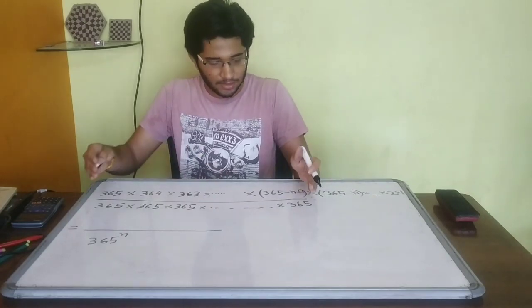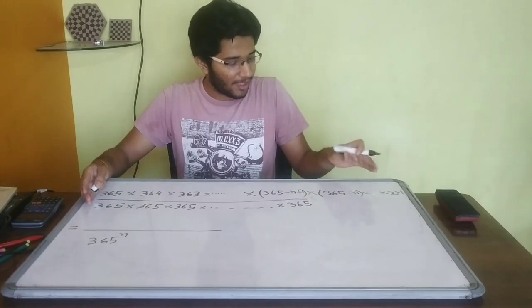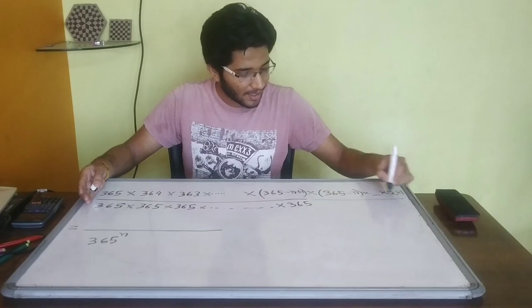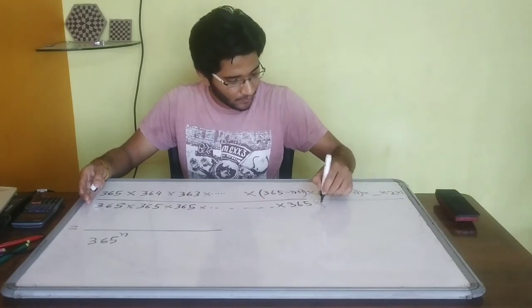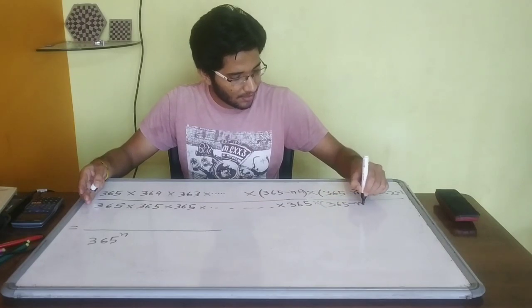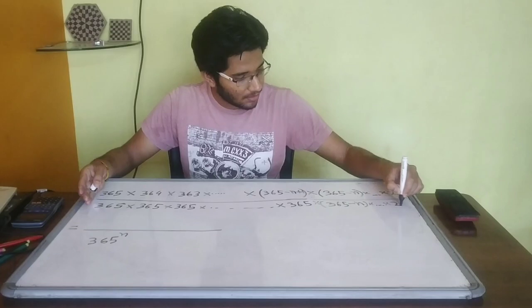But this is the only probability part for n number of persons. We have multiplied this extra, so we will divide it again in the denominator. 365 minus n into, we will continue this multiplication till 1.